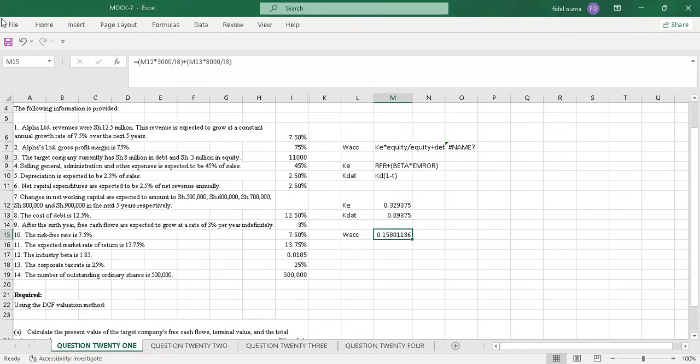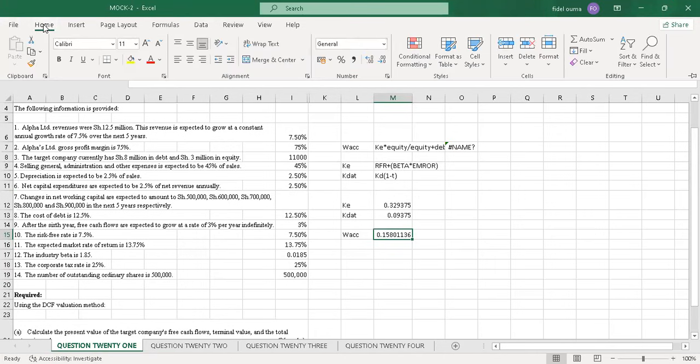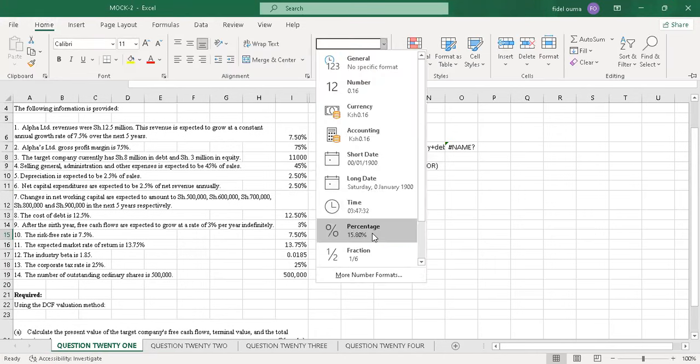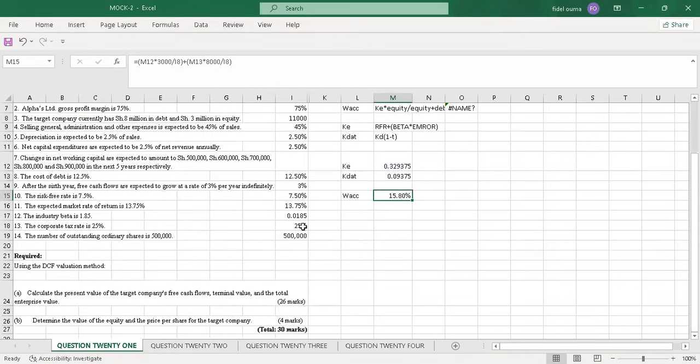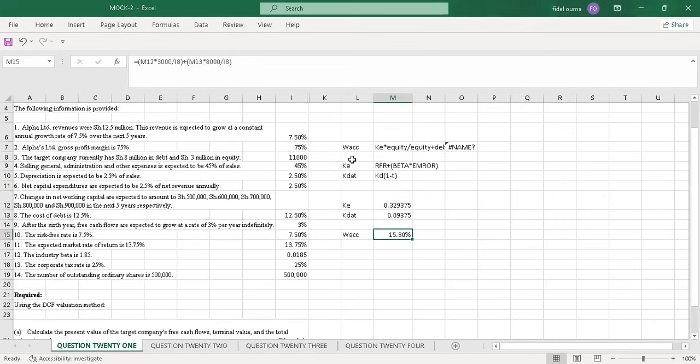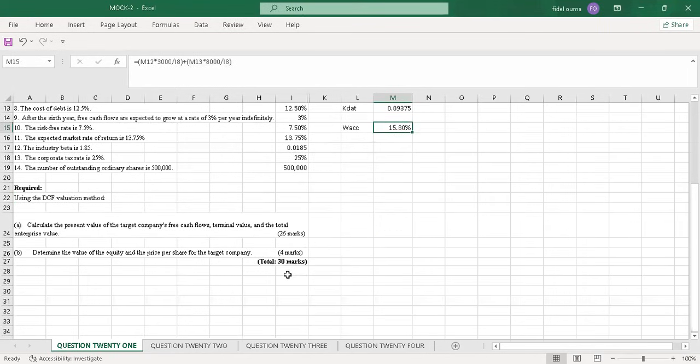So I'll change this into percentage. My WACC is 15.8%. That's the first thing we're supposed to do, because the WACC was not given directly. So you have to go back to your formula for calculating WACC and calculate it first, because you can't do the discounted cash flows without the weighted average cost of capital.